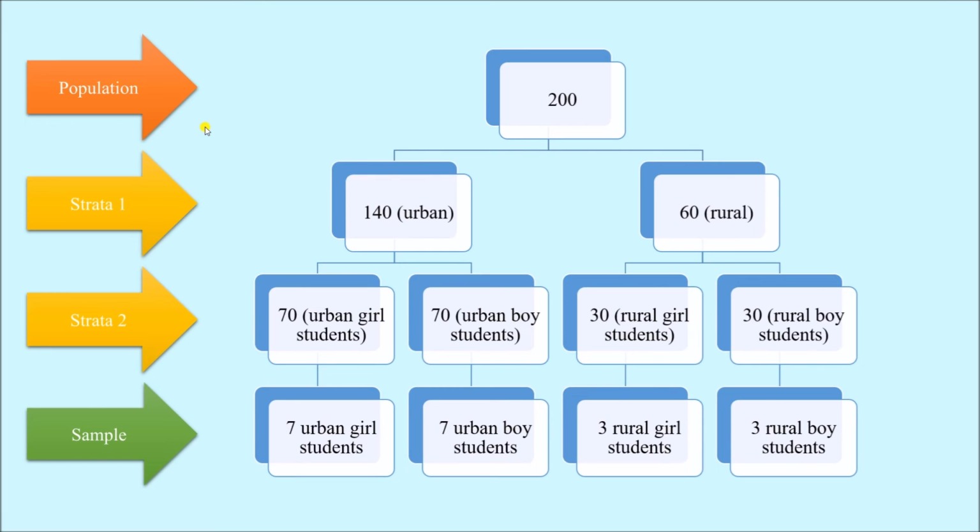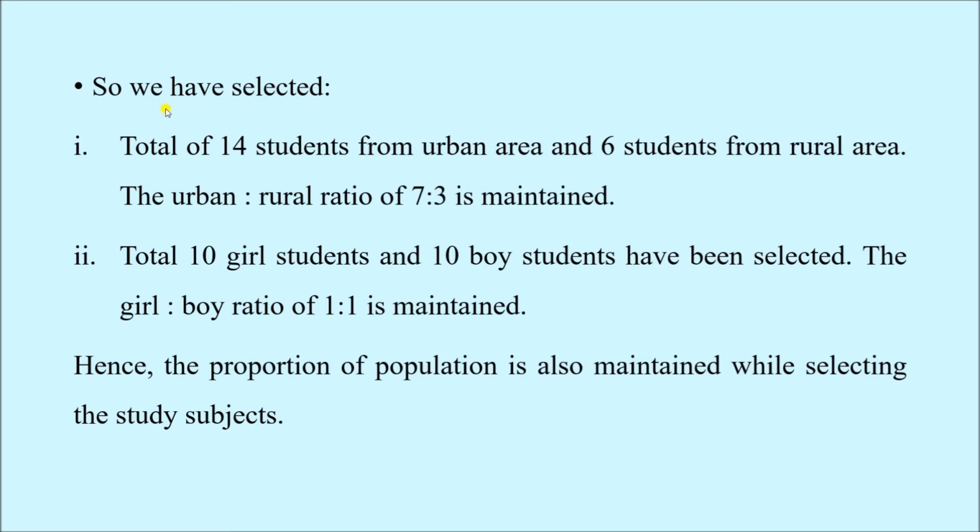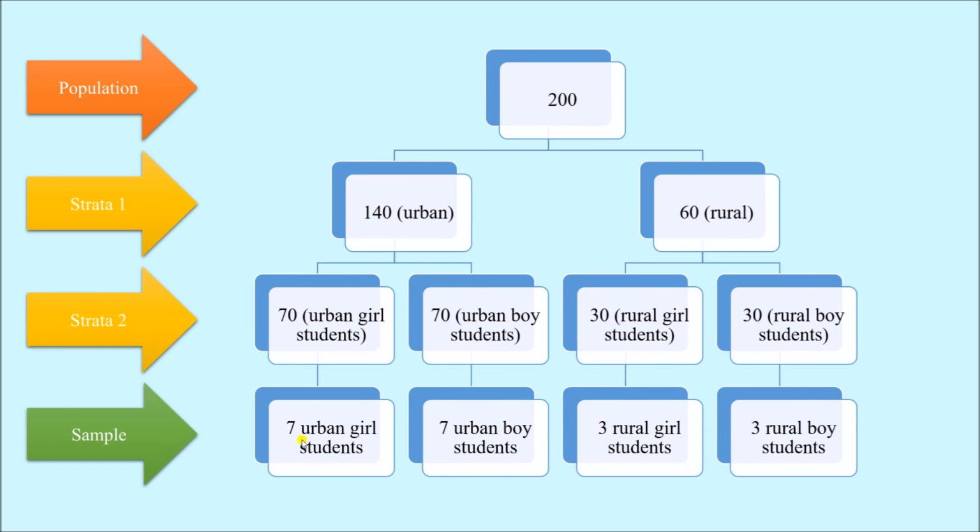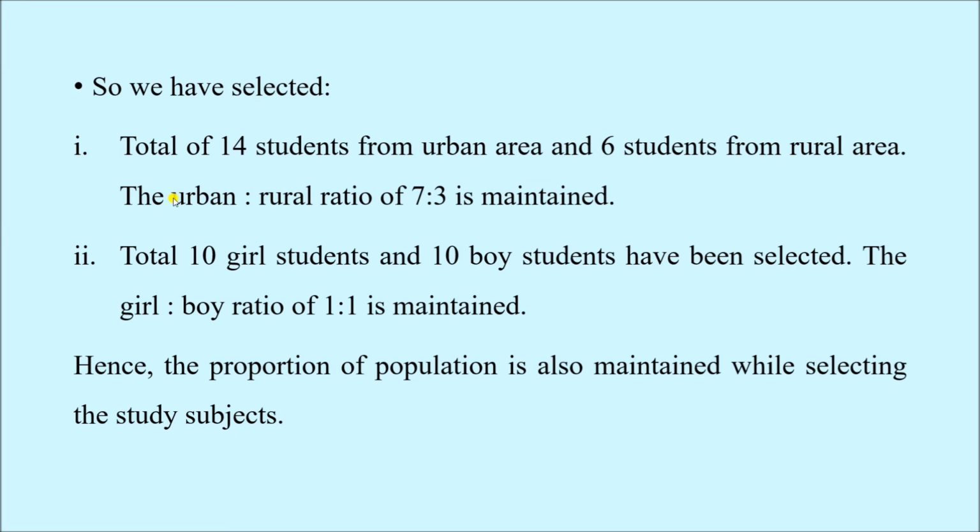So as you can see, by this method we can select a sample of 20 from a population of 200. Now I have selected 14 students from urban area and 6 students from rural area. So 7 urban girls and 7 urban boys make 14 students from urban area, and 3 rural girls and 3 rural boys make 6 students from rural area. So here also the 7:3 ratio is maintained.